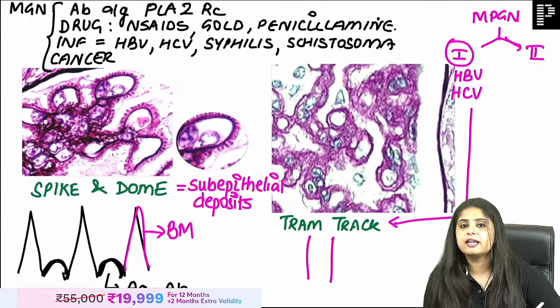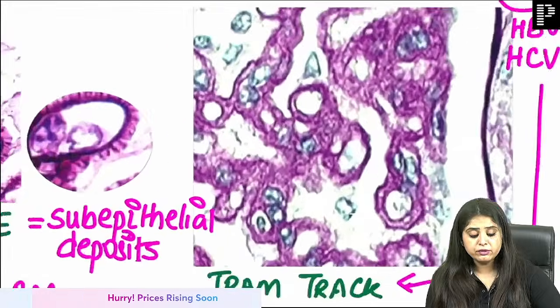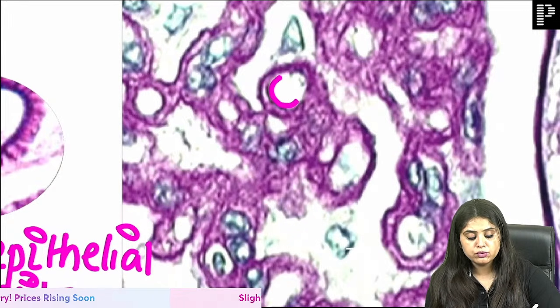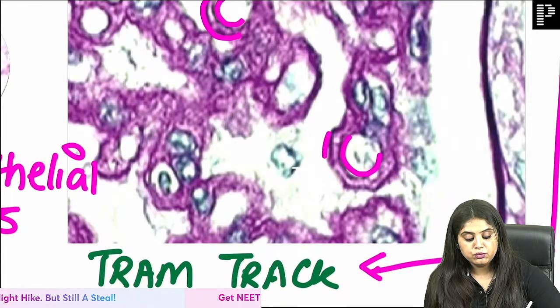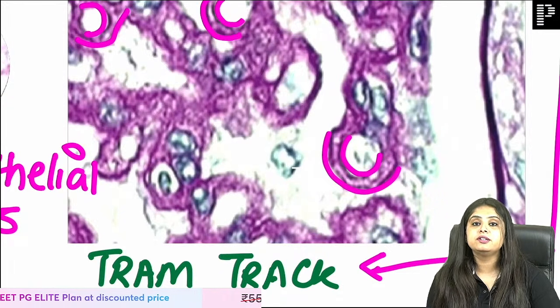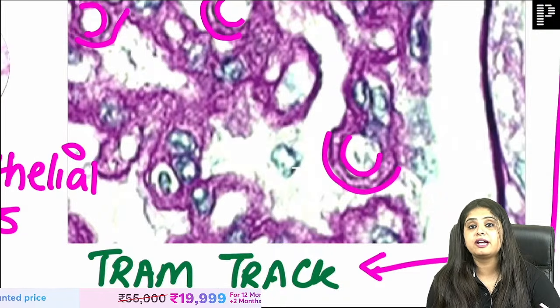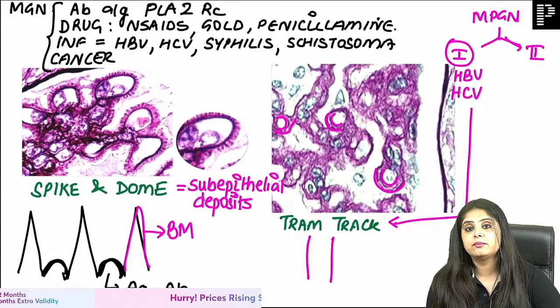What is tram track? Like today in radiology, you studied it in bronchiectasis. Over here, the capillaries are going to show you these two lines. And these two lines are what? This is actually what I see over here. The basement membrane is showing me this kind of splitting. Tram track appearance is noted. Again, the same photo that I'm going to get.